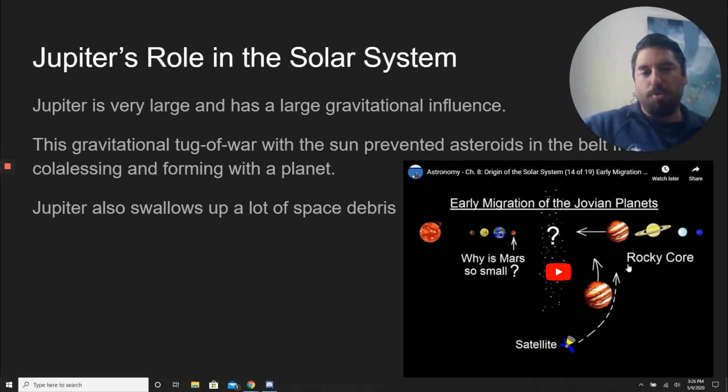The gravity will swing the debris away. So it kind of works as like a cleaning object. It's so large, its gravity really cleans out the solar system space stuff. So if anything rogue comes flying through here, Jupiter's kind of like the bouncer, making sure that too many things don't get by.